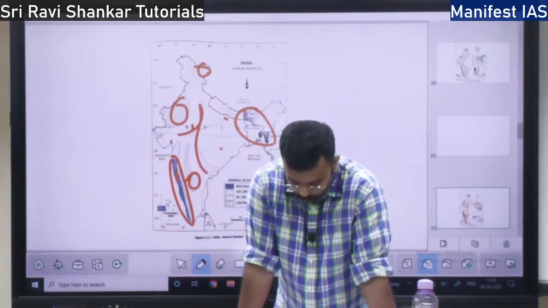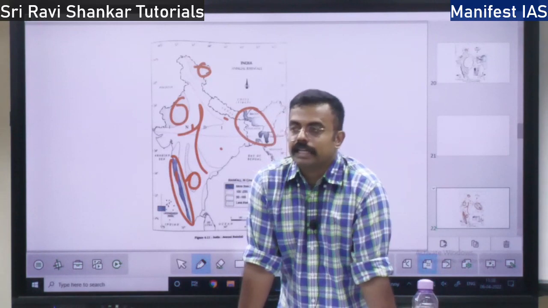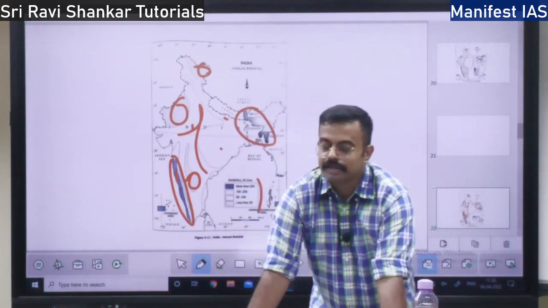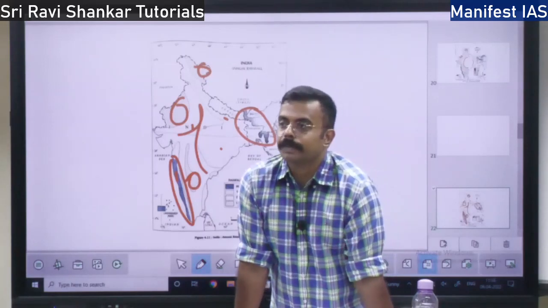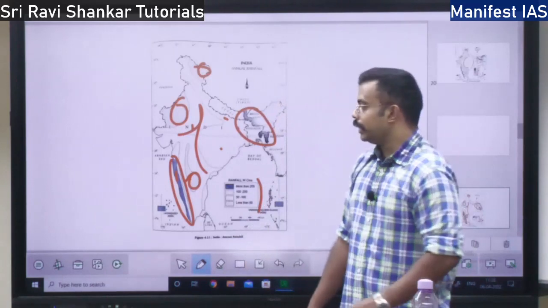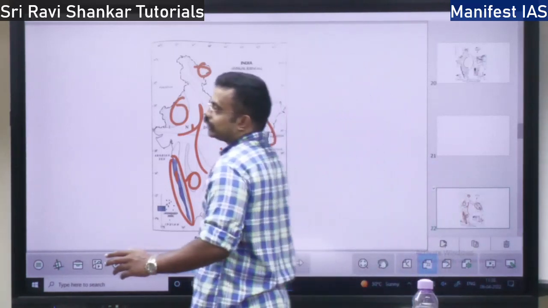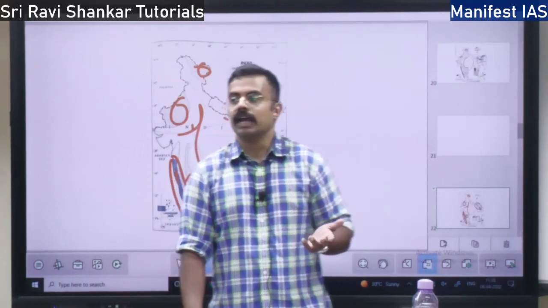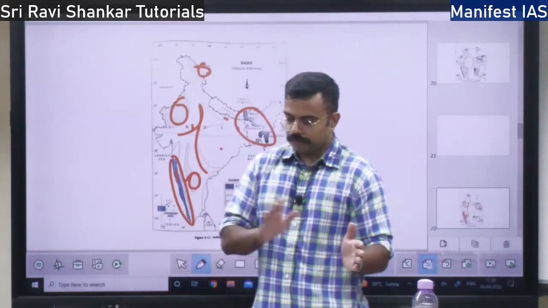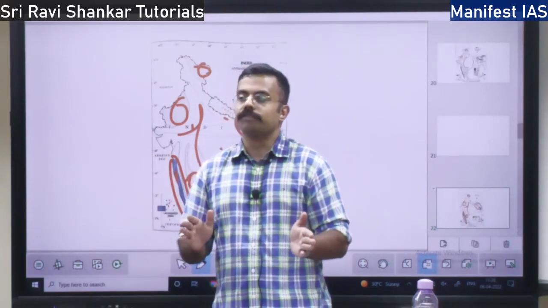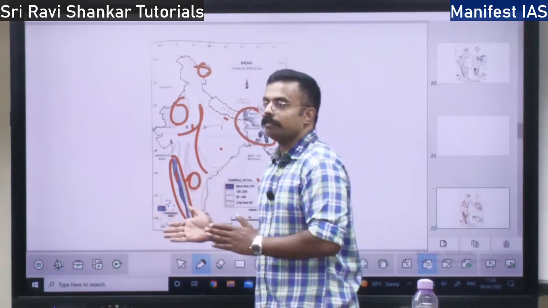So what is the variability? Next we will talk about the variability of rainfall. Some areas have less than 25% variability and some areas have more than 50% variability. Variability means the difference from year to year. One year the rainfall will be very high, another year very low.